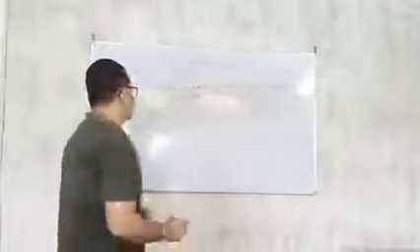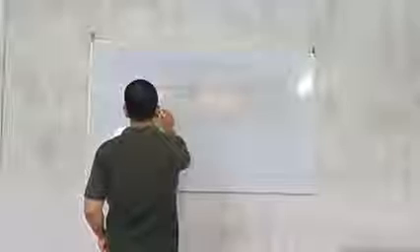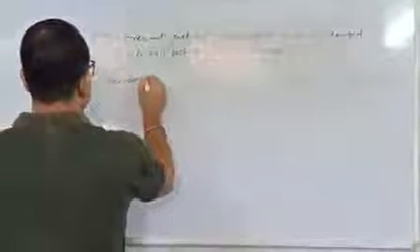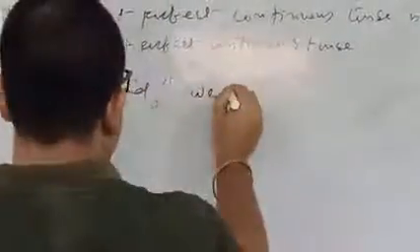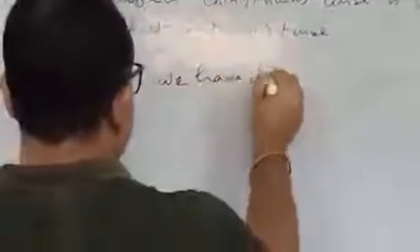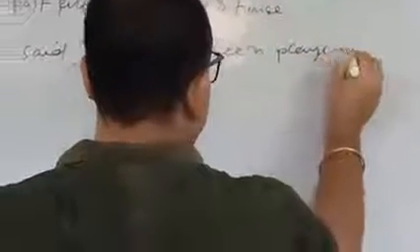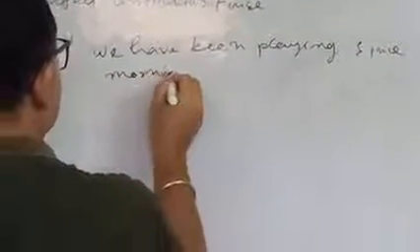The example is that the boy said, we have been playing since morning.